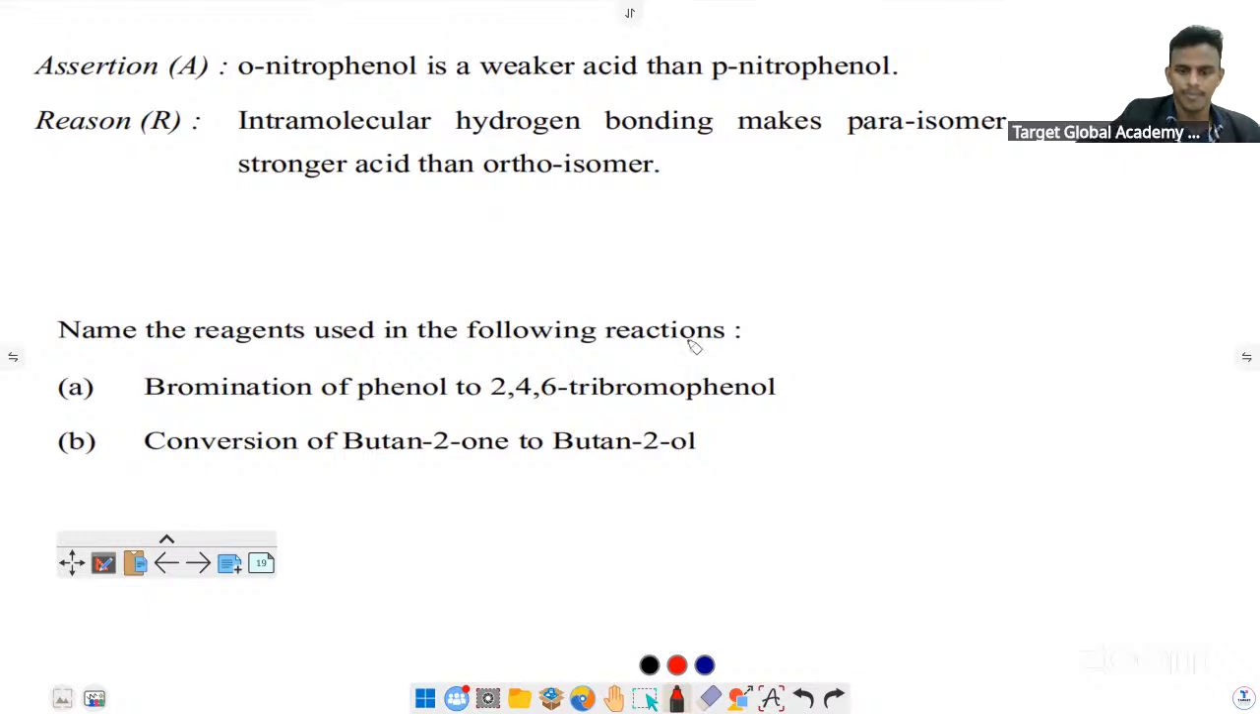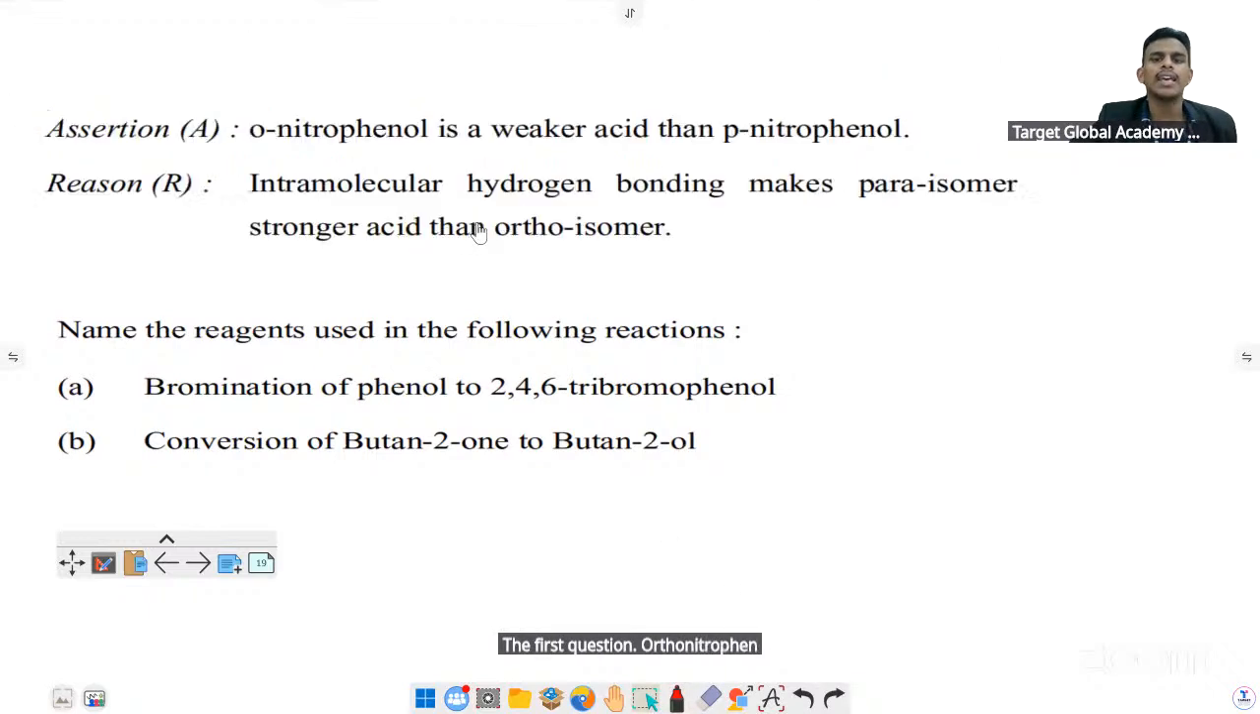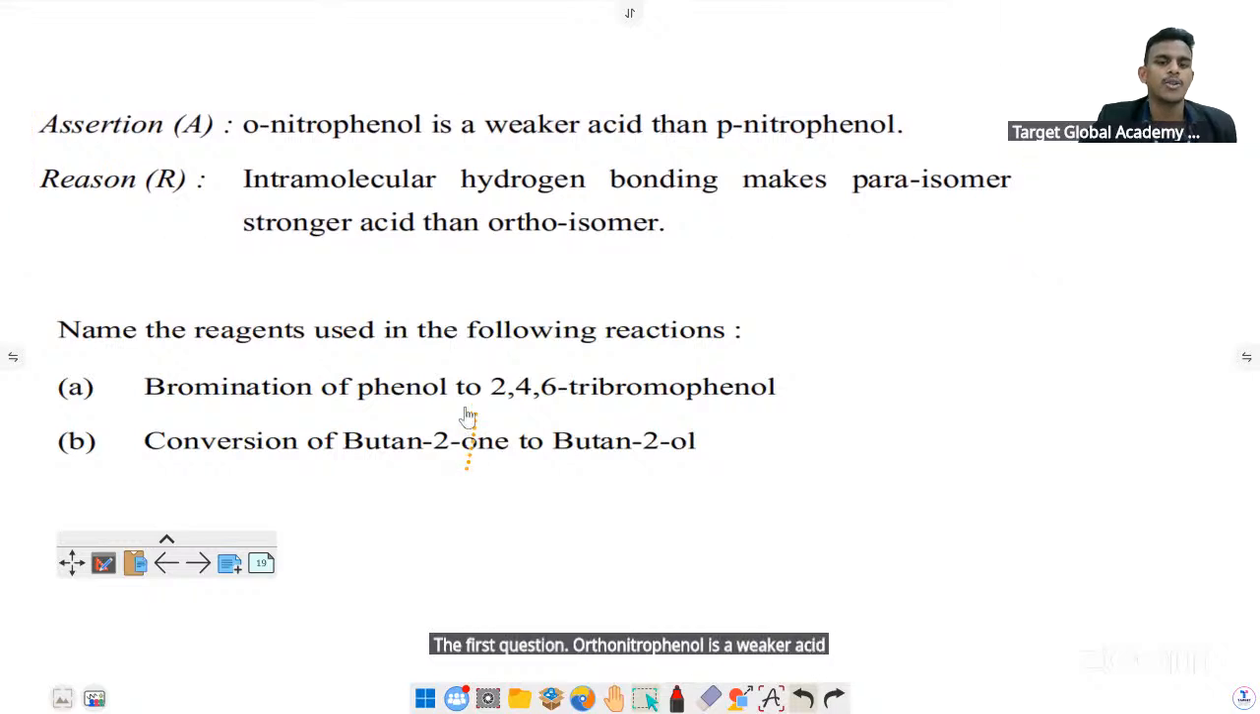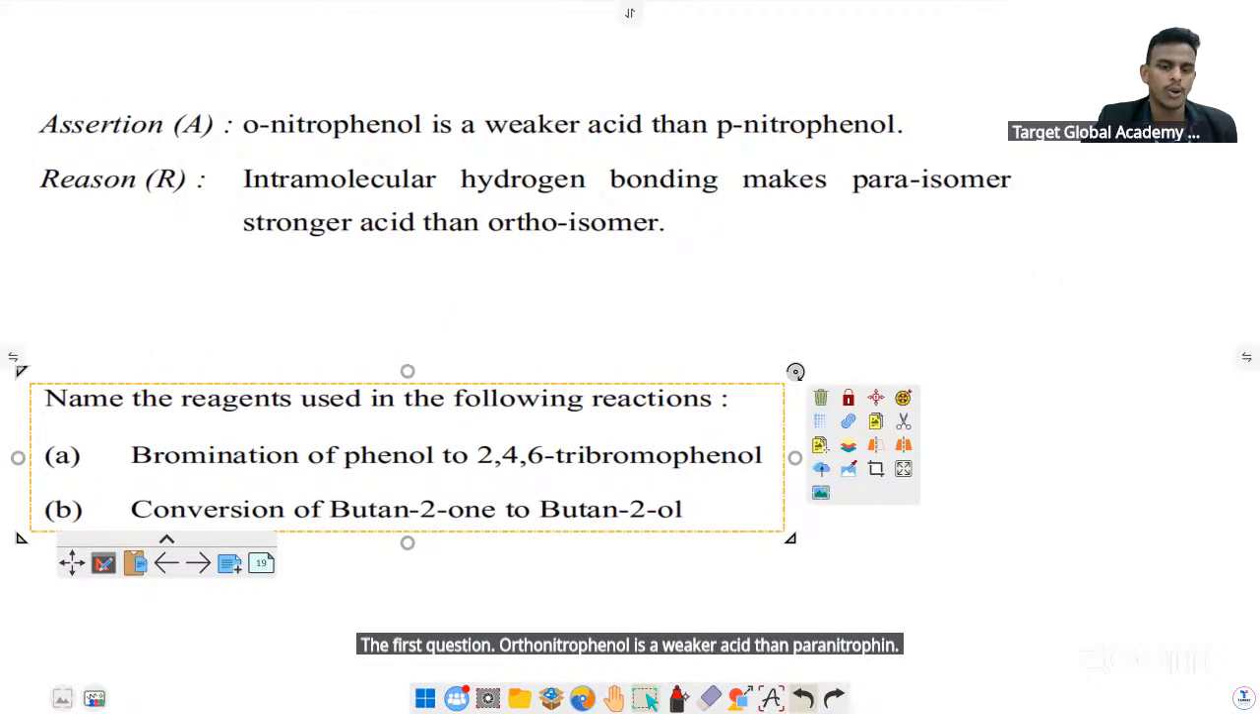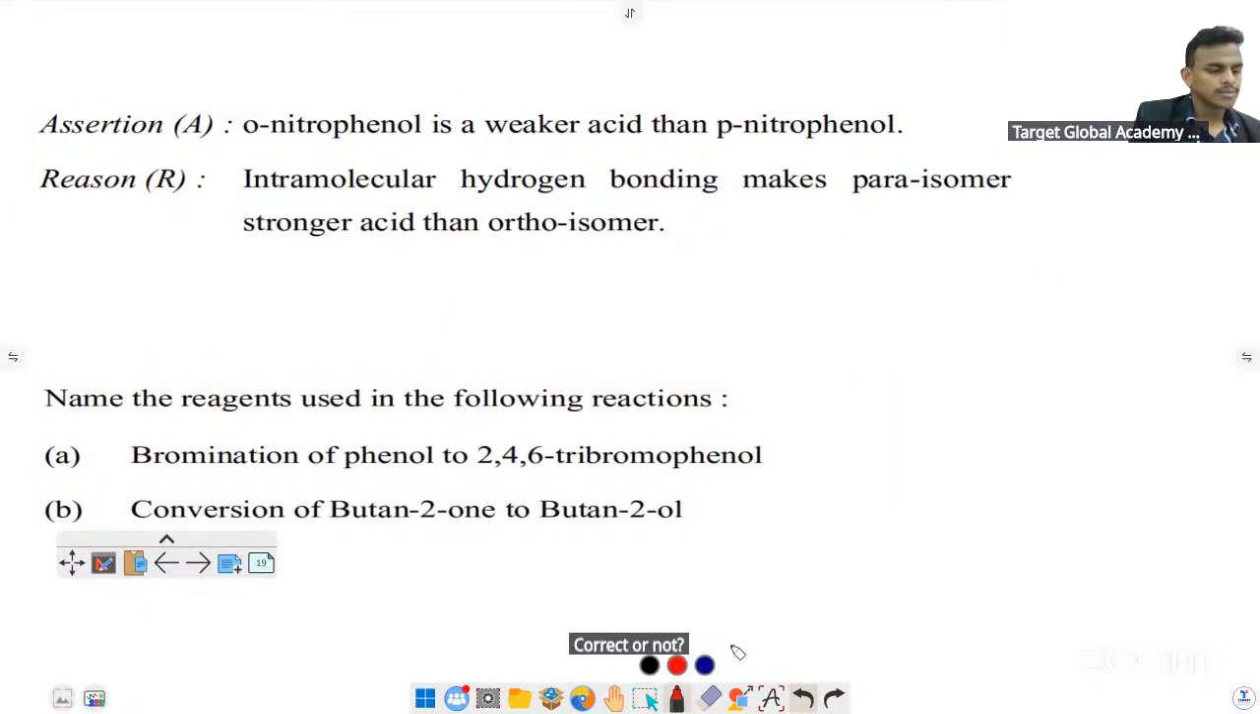The first question. Orthonitrophenol is a weaker acid than paranitrophenol. Correct or not? Anyone? Orthonitrophenol is a weaker acid than paranitrophenol. Correct? Yes, sir. Yes, exactly.